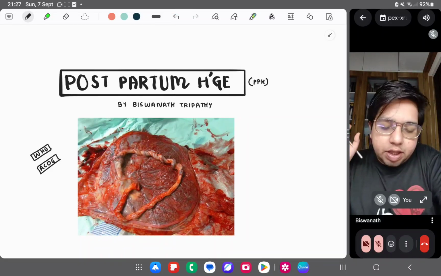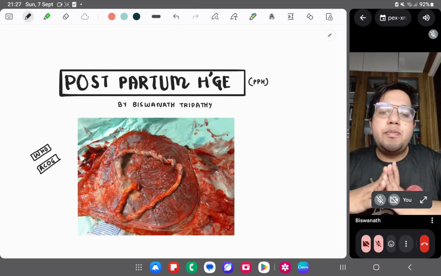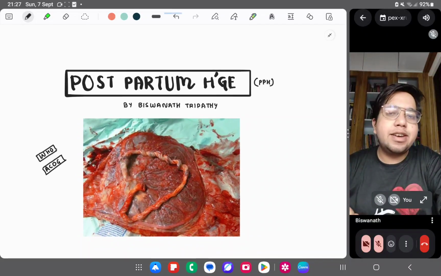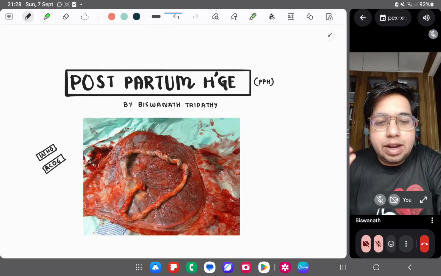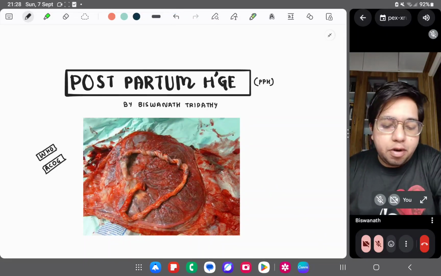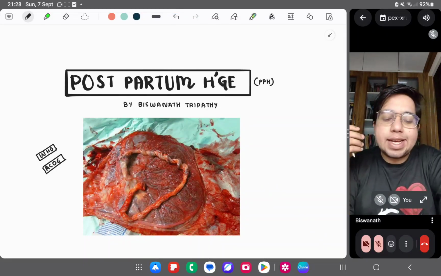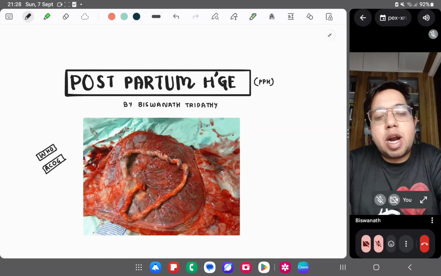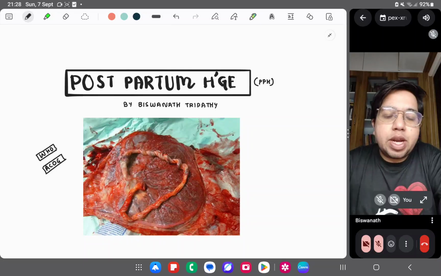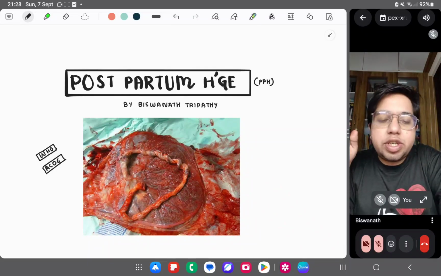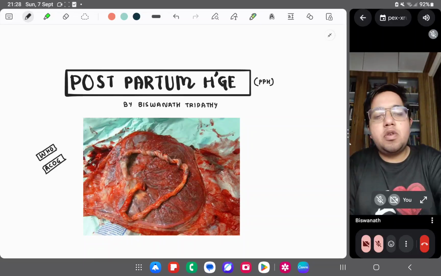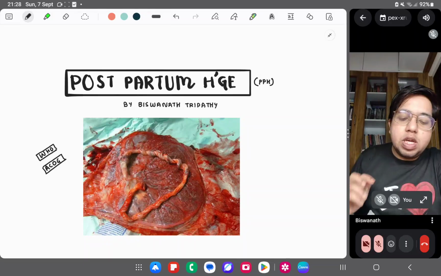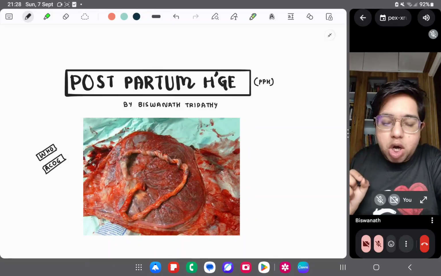So, starting off with postpartum hemorrhage. As you can predict, if you dissect the word, it means excessive bleeding postpartum, that is, post delivery. Excessive bleeding post delivery, which can affect your vital organs, is basically what we call postpartum hemorrhage. We have some definitions which are very important to know.